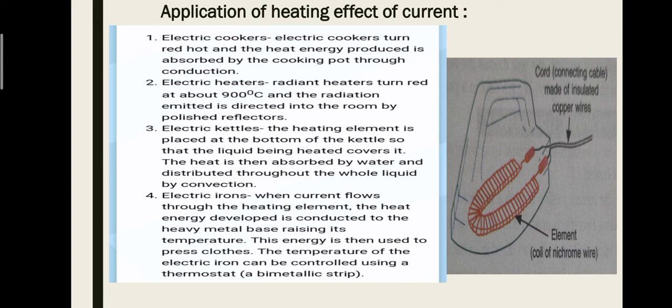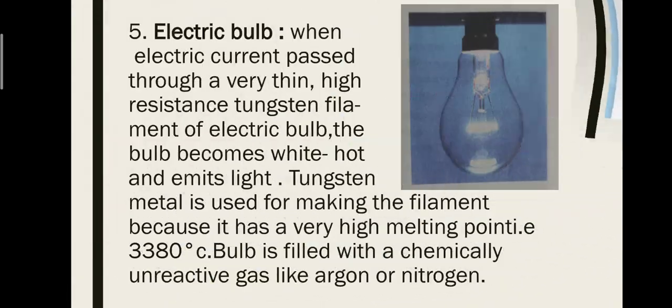The temperature of the electric iron can be controlled using a thermostat. In iron, there is a provision for controlling the temperature by the use of a thermostat, a bimetallic strip. Fifth application is electric bulb.